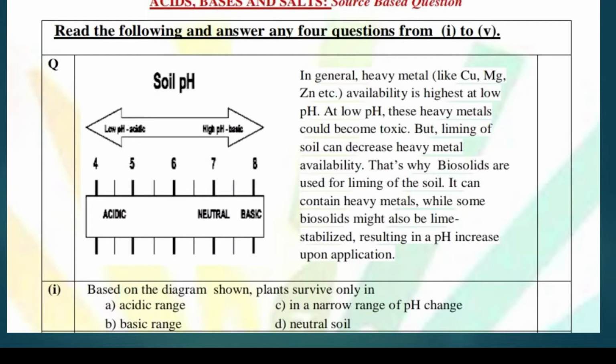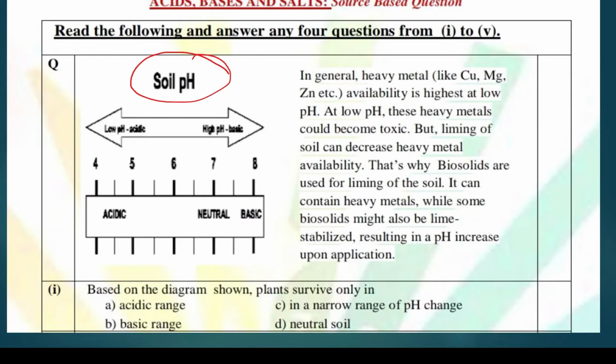It's a question based on English comprehension. That means you will get a paragraph from any of the chapters of your book, and you have to attempt one question out of the 5 questions. You can easily score 4 marks out of 4, but the basic thing is that you have to read the paragraph carefully, and some outer knowledge is also required. All the answers are not from the paragraph. Today's paragraph is on soil pH.